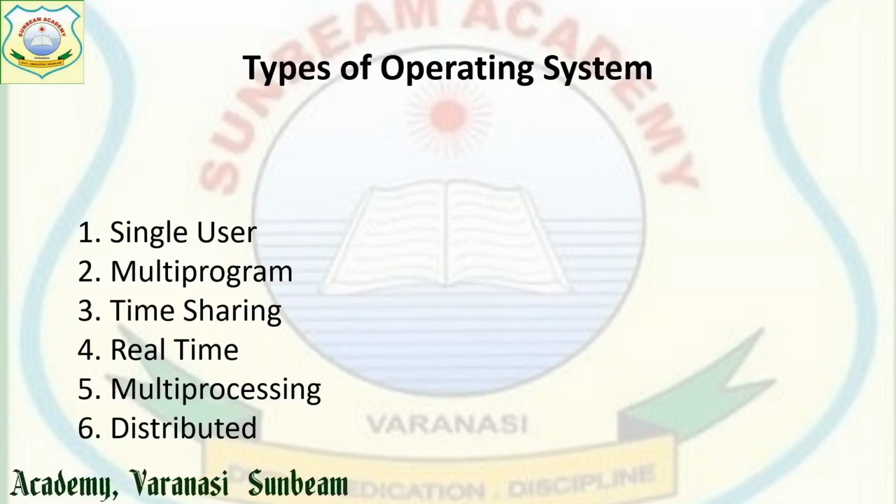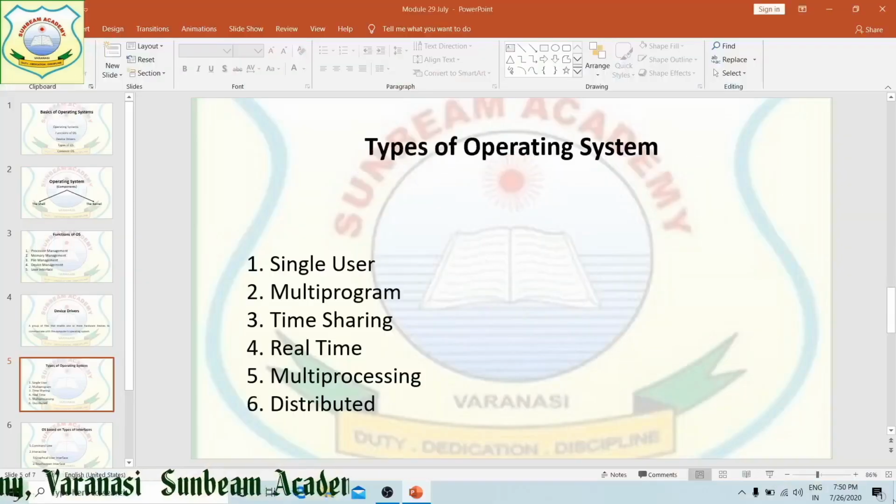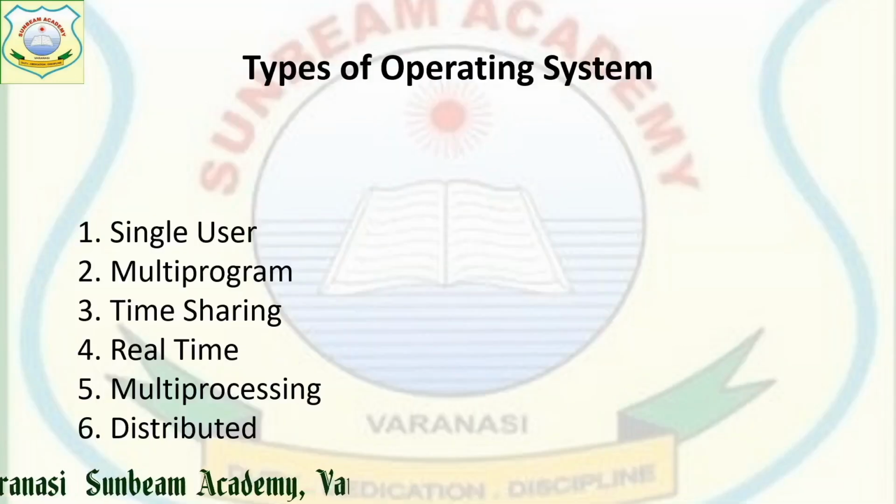Next, we are moving towards types of operating system. There are so many types of operating system, right? Different operating systems we will see: single user, multi-program, time sharing, real time, multi-processing, distributed. These types of operating systems require different types of hardware to run upon. It doesn't mean all types of operating system will run on the same type of system. They require different types of system. One by one we will see the types of operating system.